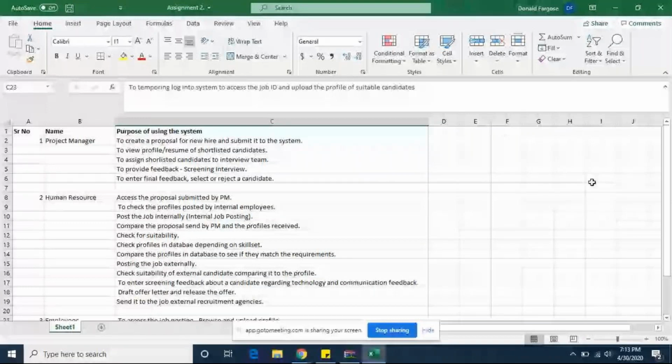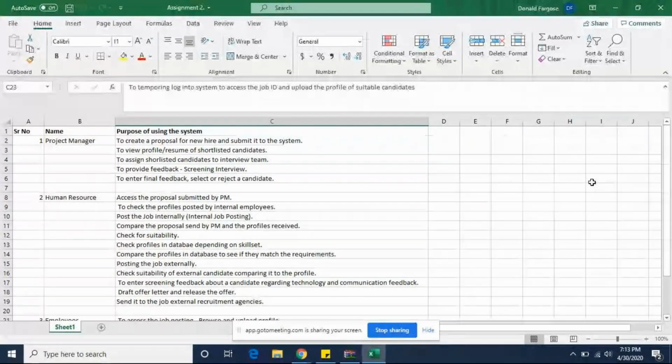The project manager has the final say whether to reject or select a candidate. So when they are rejecting or selecting a candidate, obviously they need to put in the comments and their final feedback, why they are rejecting a candidate, or why they are selecting a candidate.